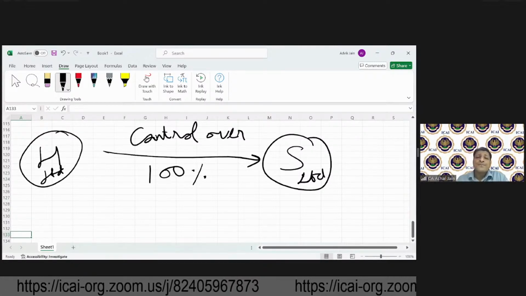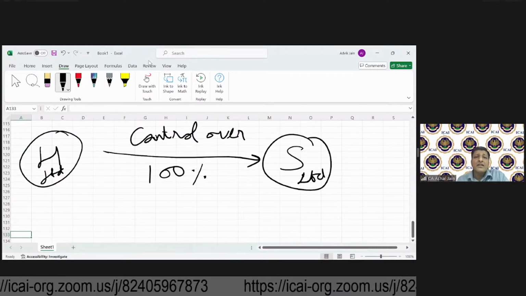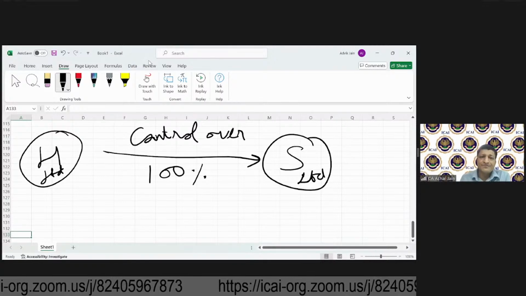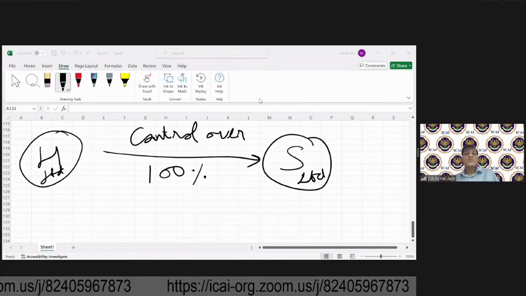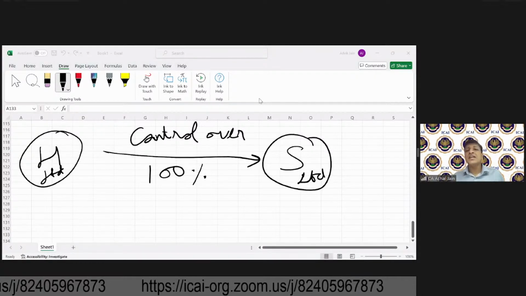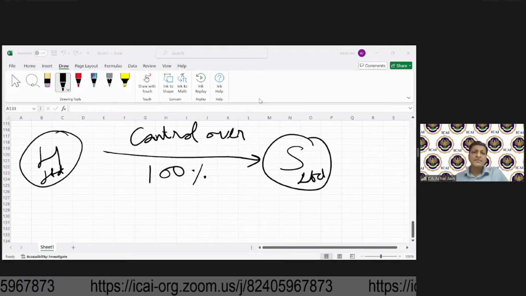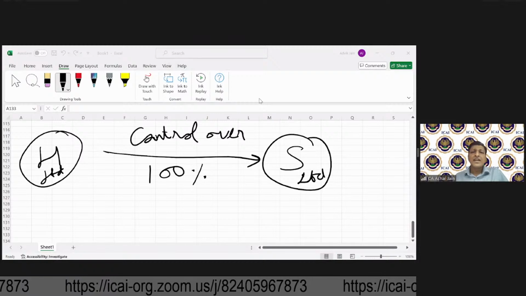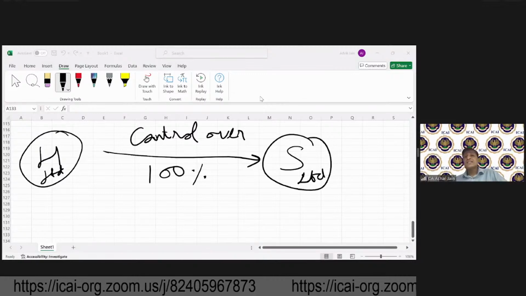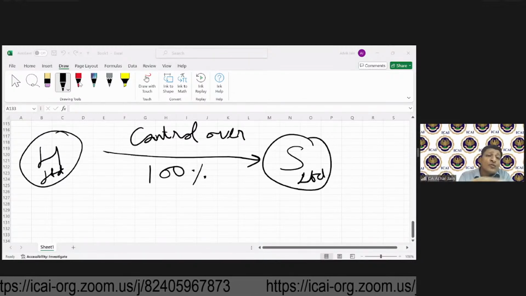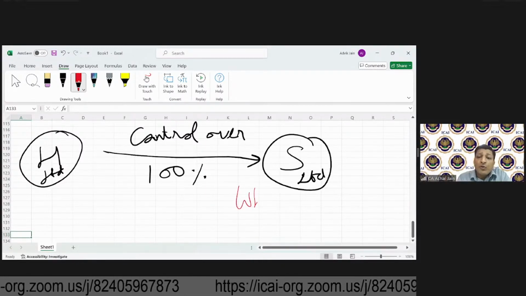See, when the 100% shares of subsidiary are acquired, then who will become the owner of subsidiary? Tell me. Kiran is saying H. Rashmi is saying H. Yes. So will there be any other owner of subsidiary in such a case? Rashmi is saying no. So that's why in this case, you will say that this subsidiary is wholly owned.